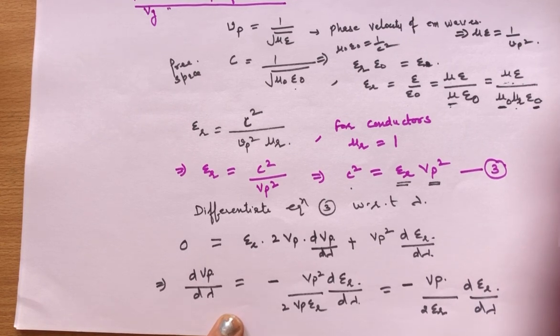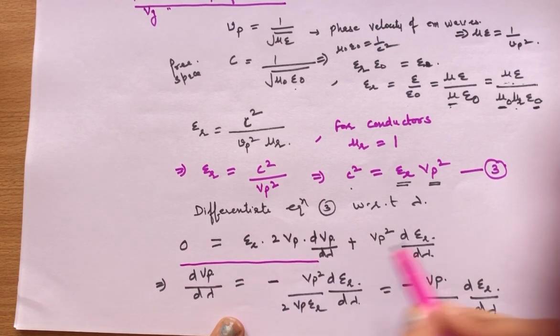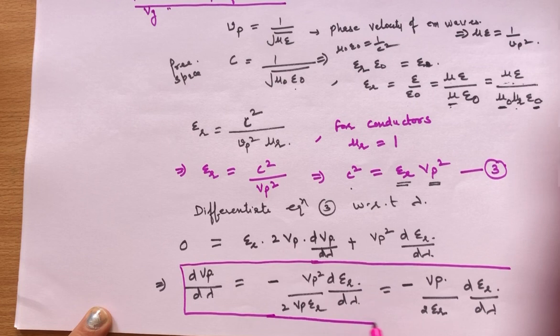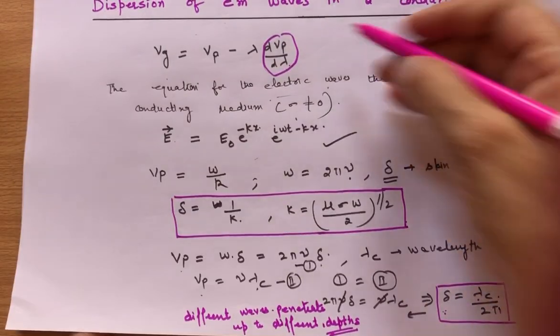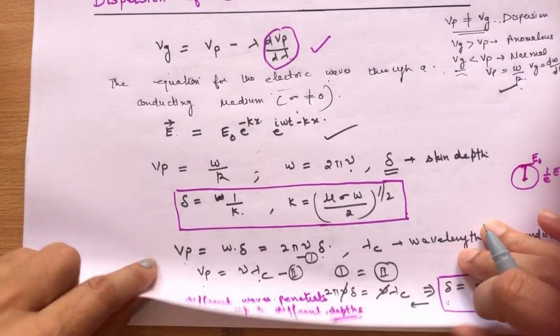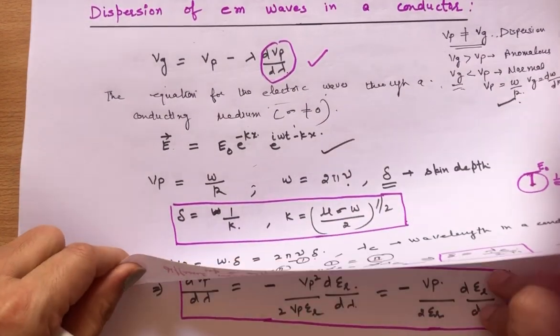So this is the value for d vp over d lambda. Now put this value in this equation. We will do this on the next page.